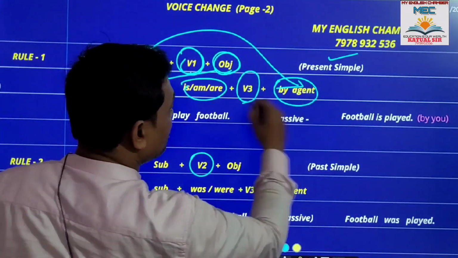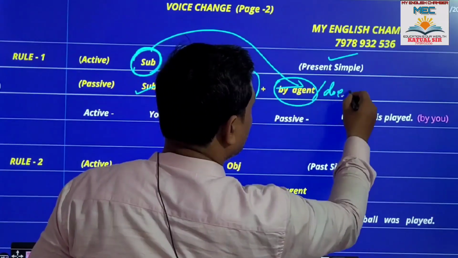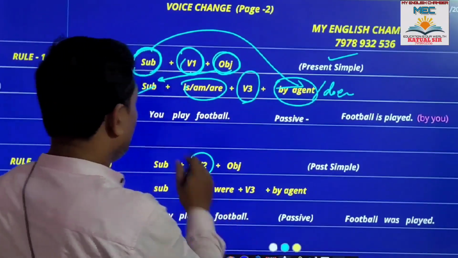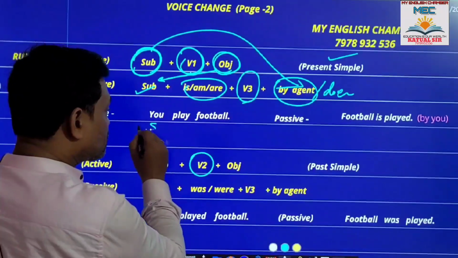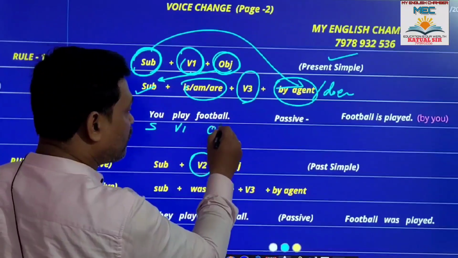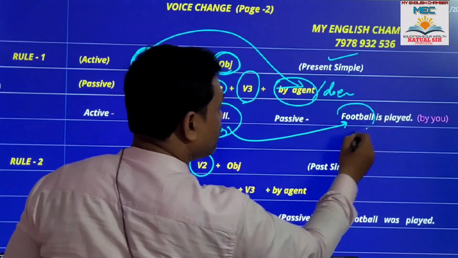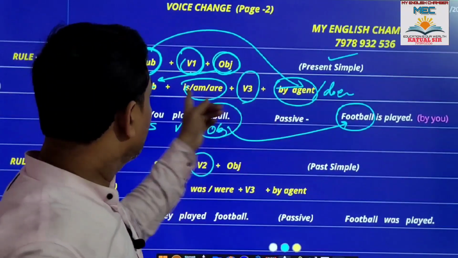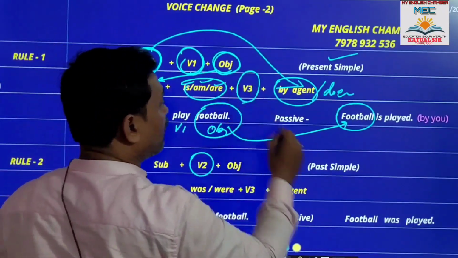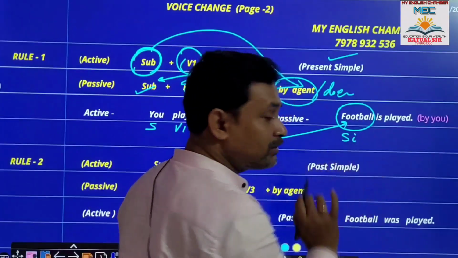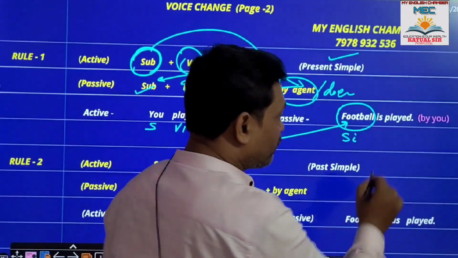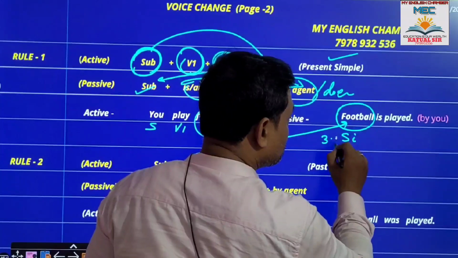The subject will be the agent, or doer. Clear? Okay. Here is an example: you play football. Subject you, play V1, object football will take the subject position. Okay, football is here. Clear, according to the rule. Then is, are: football is singular, right? Football is third person but singular number.